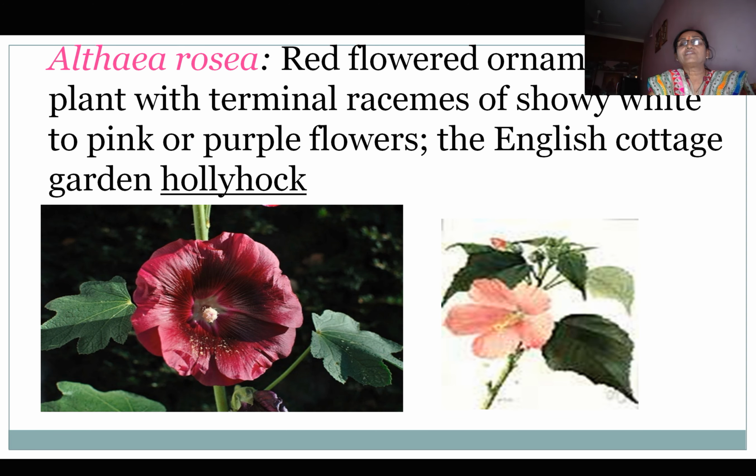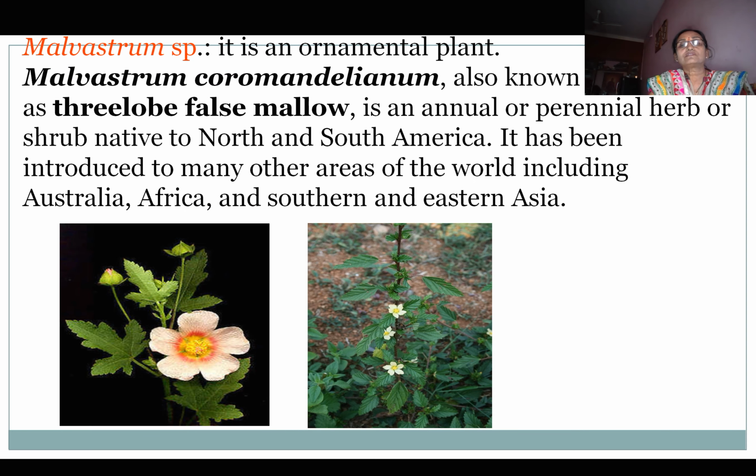Althaea rosea, red flowered ornamental plant with terminal racemes of showy white to pink or purple flowers. The English cottage garden hollyhock. Malvastrum species. It is an ornamental plant. Malvastrum coromandelianum is known as three-lobe false mallow. It is an annual or perennial herb or shrub native to North and South America. It has been introduced to many other areas of the world, including Australia, Africa, Southern and Eastern Asia.